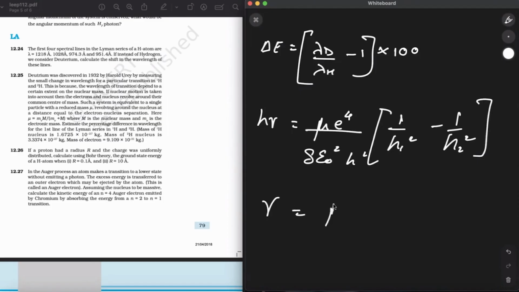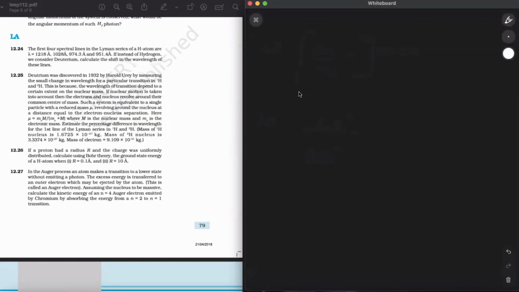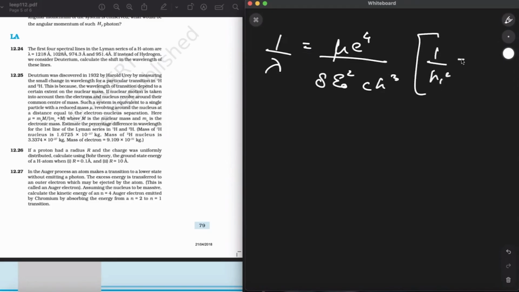Now I'm writing for mu e^4 over 8 epsilon naught whole square h cube, times 1 upon 1 square minus 1 upon 2 square, and nu can be written as c by lambda. Now writing for lambda: lambda is mu times e^4 over 8 epsilon naught square c h cube, times 1 upon n1 square minus 1 upon n2 square.